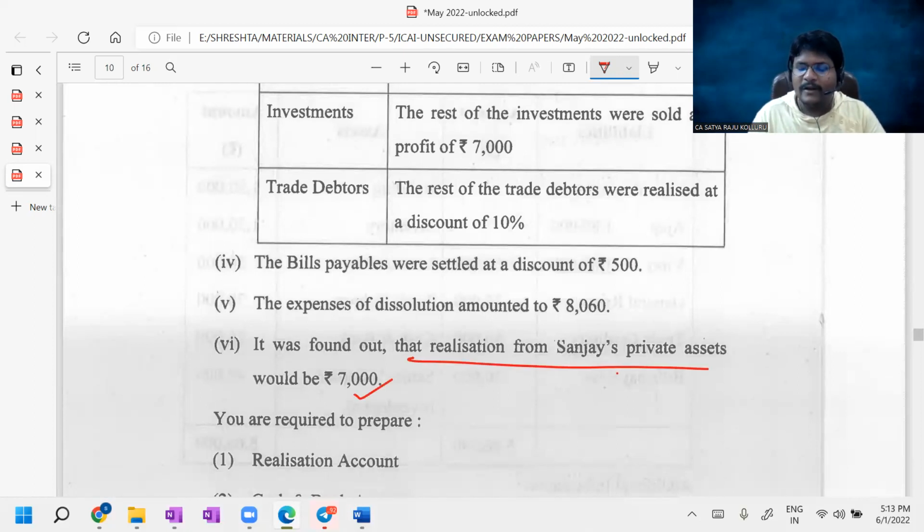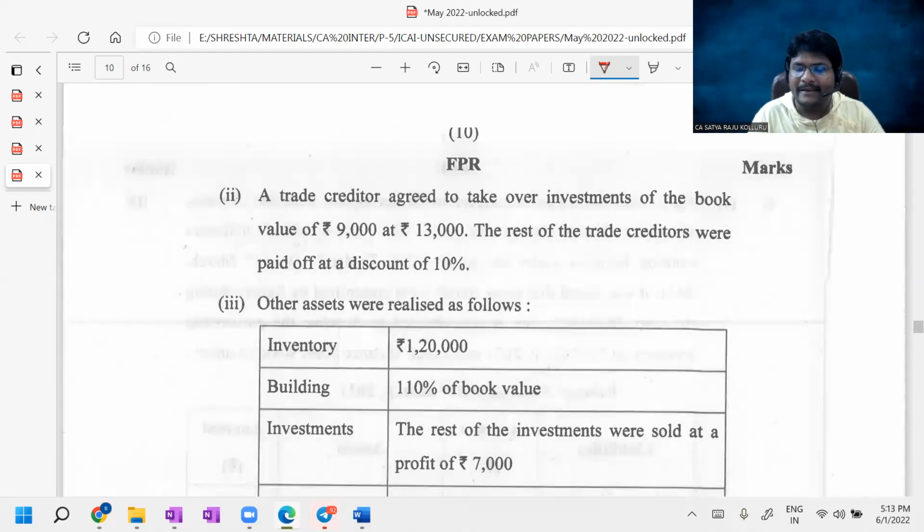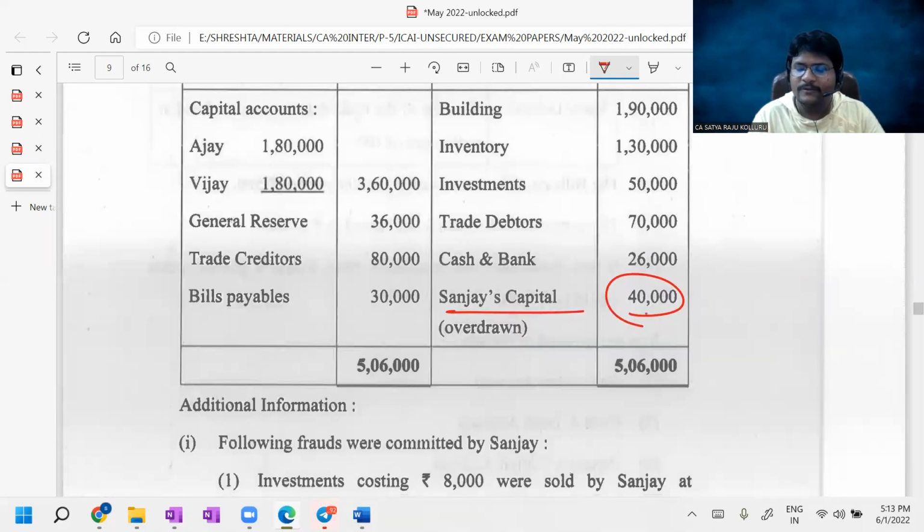That means Sanjay's private assets are not enough to recover Sanjay's balance under the partnership firm, because Sanjay's balance itself is given as a debit balance. If one partner is insolvent, then such a partner should be treated as insolvent, right? Because his assets are not enough to recover his debit balance of capital. Then Sanjay is said to be an insolvent partner.